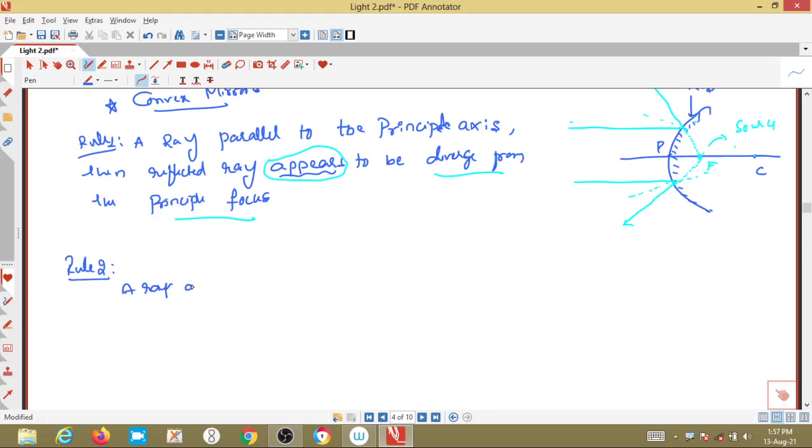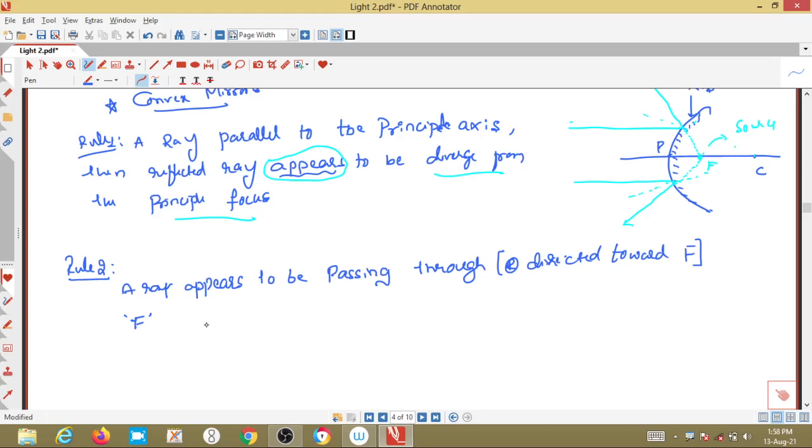If a ray appears to be passing through, or is directed towards, F, that is the focus, of which mirror?